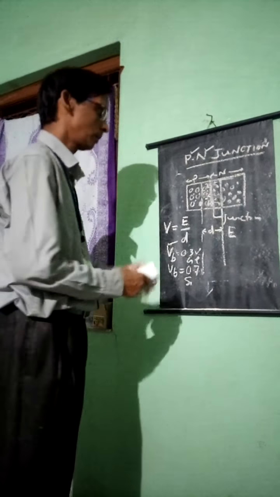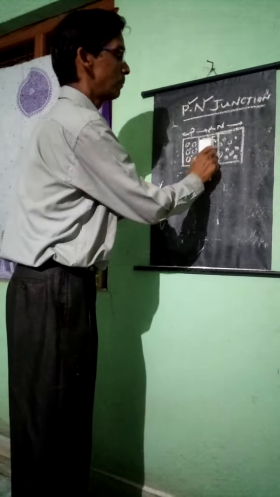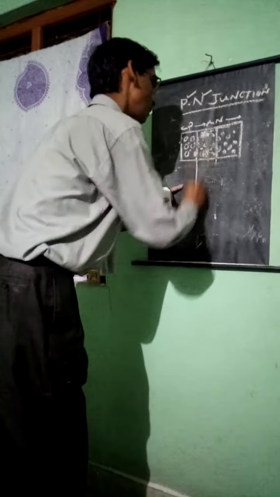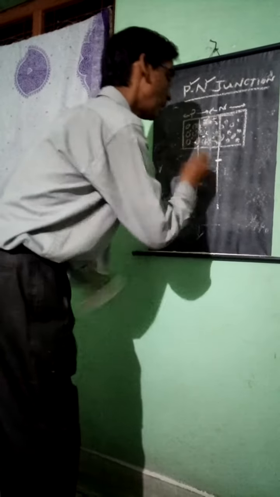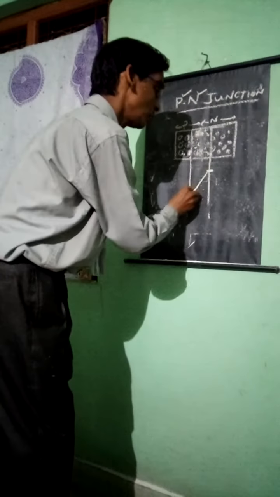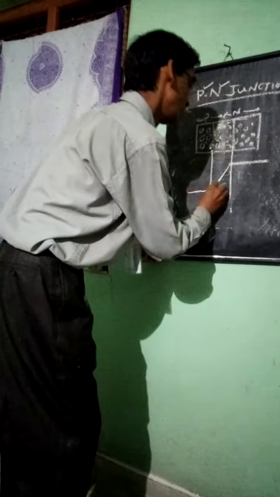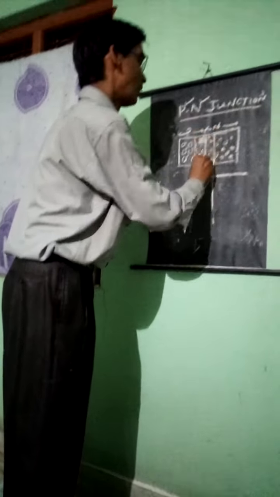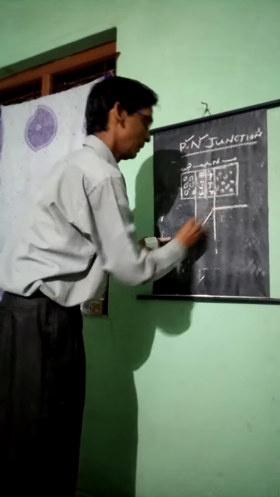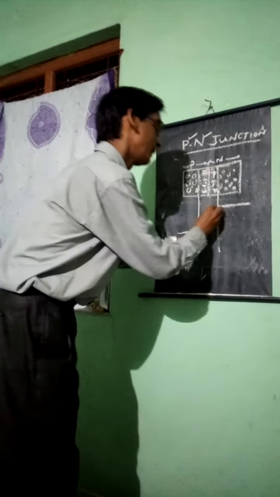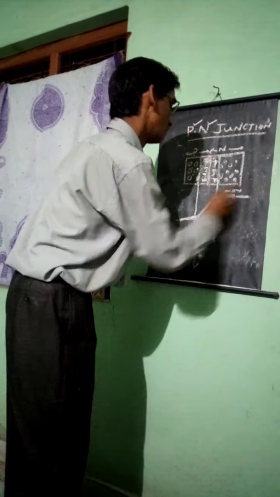Let's show that. Remember, in these cases, to shorten this depletion layer, what happened? Remember, you are getting this one. It is called the highest level. It is called the lowest level. You can take it in such a way. Remember, the characteristics become like that. At the boundary it is positive, positive, positive, negative, negative, negative. Higher potential, lower potential. So the VI characteristics will be like that. It is called the maximum. It is called the minimum.